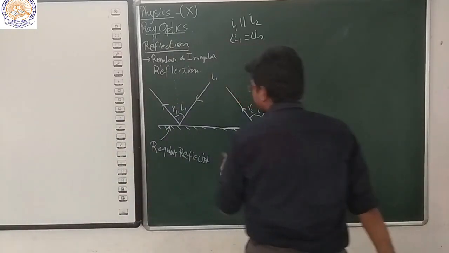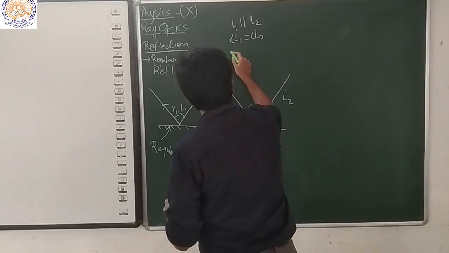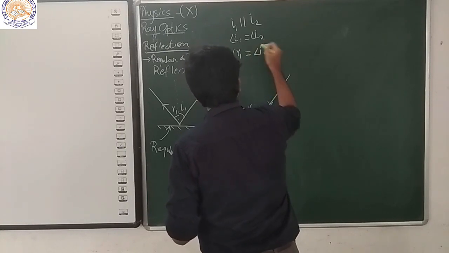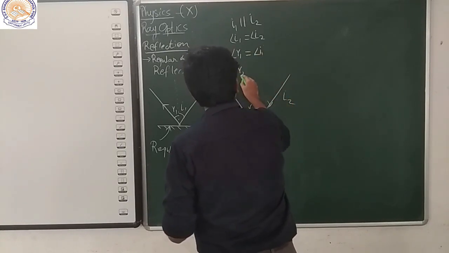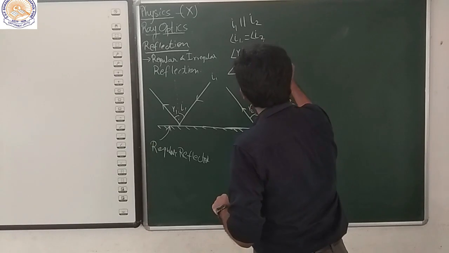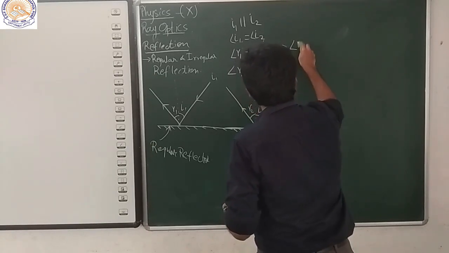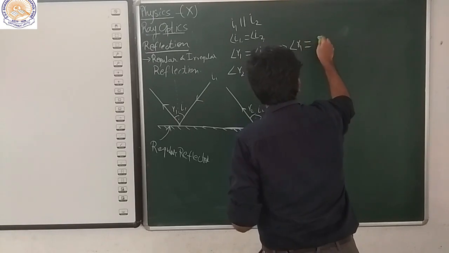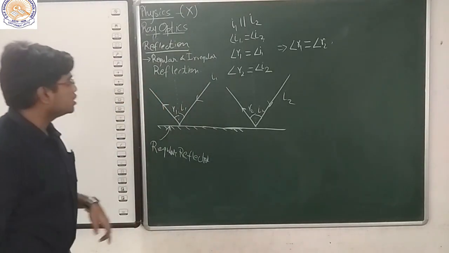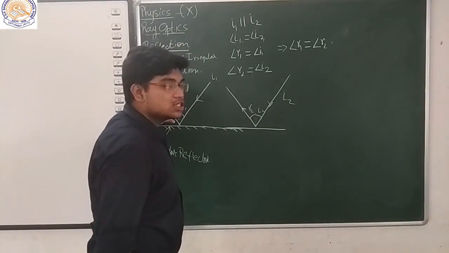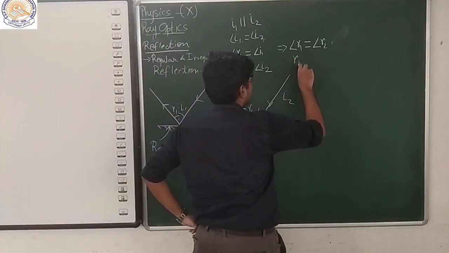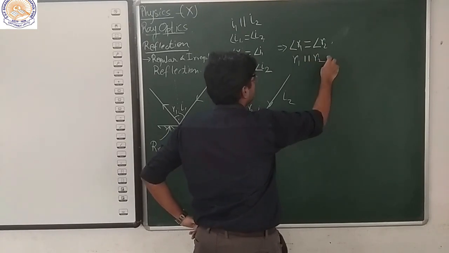So from here we can conclude that R1 is actually equal to I1 and R2 is actually equal to I2, and as these both are equal, we can conclude that R1 is equal to R2. And also, one thing to note here, the first reflected ray and the second reflected ray are both parallel to each other. R1 is parallel to R2.